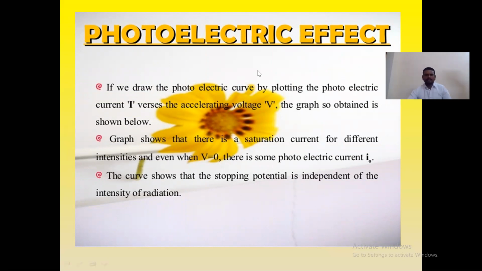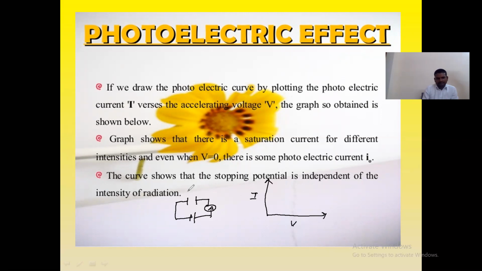If you take the graph between potential and current, the potential I am taking along the x-axis and the current along the y-axis. Let us take the circuit diagram again. These two are the photosensitive metal plates connected to the battery by means of an ammeter A like this.